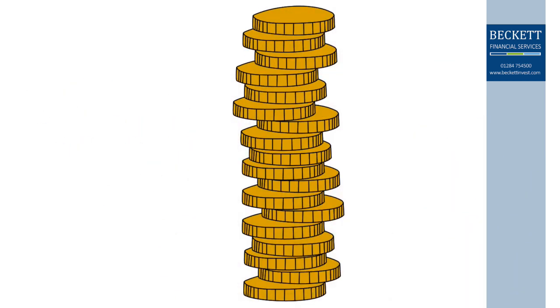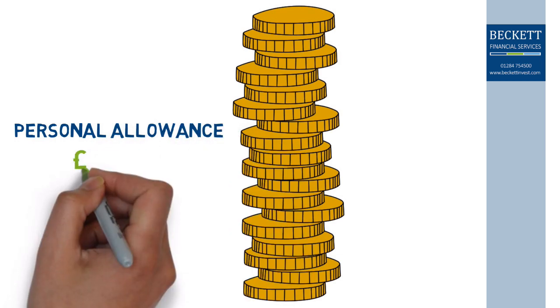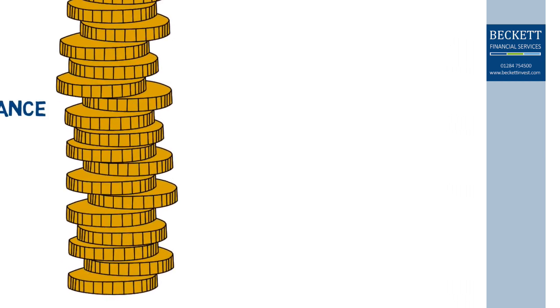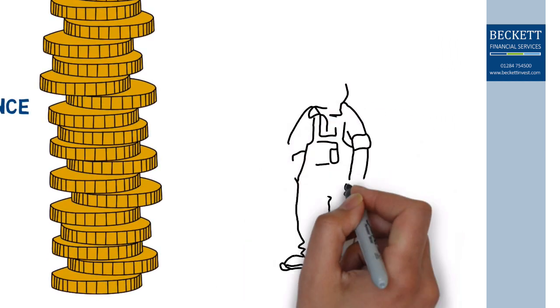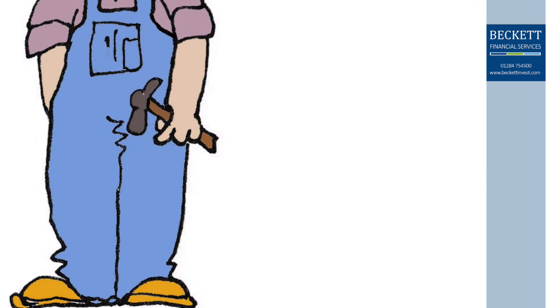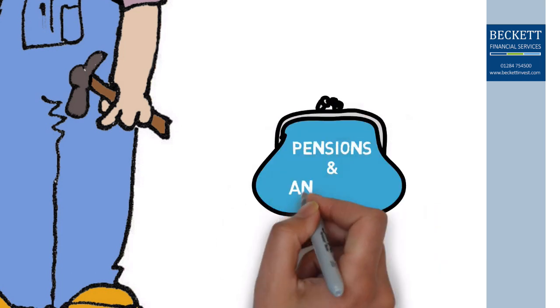Let's look first at your personal allowance. You are entitled to £12,500 of income without having to pay tax. Your income can cover lots of different sources, such as earnings from employment or self-employment. Money you receive from pensions and annuities, including the state pension.